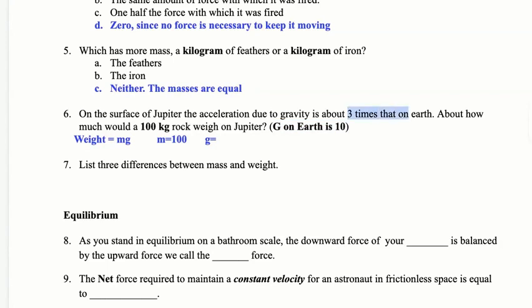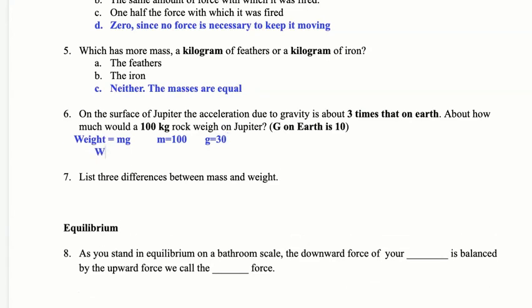And it's going to be 3 times that on Earth. So it's going to be more. It's going to be 3 times more. So 10 times 3 is 30. And now I have enough to say the weight equals 100 times 30 equals 3,000. And the unit for weight is always Newton. That is my final answer.